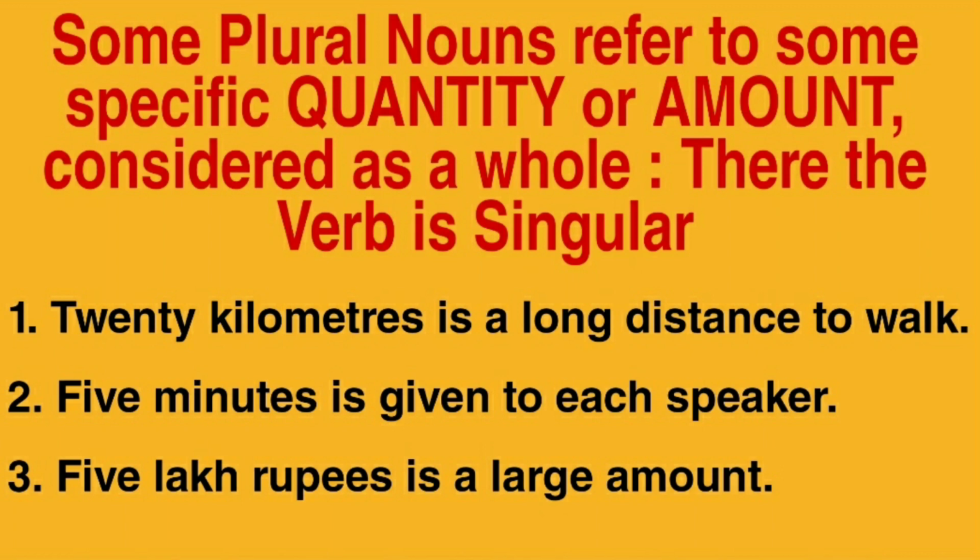So don't be confused with the use of such plural nouns. If they refer to a single whole, then the verb will always be singular, not plural. Friends, finally, we shall go back again to the beginning of our discussion. There are two types of concord: one is grammatical concord, the other is notional concord.